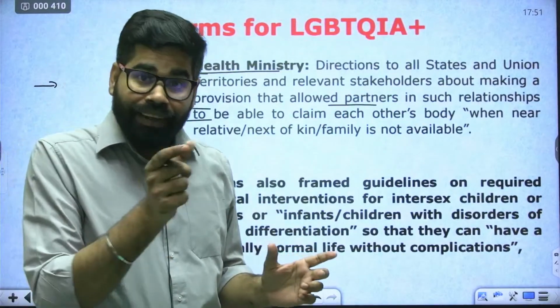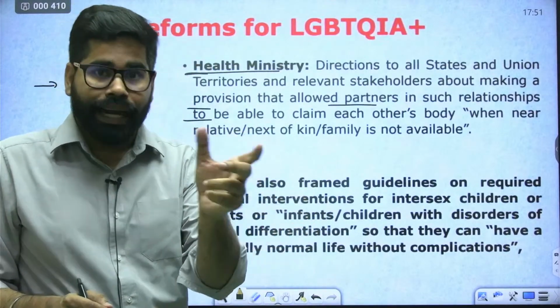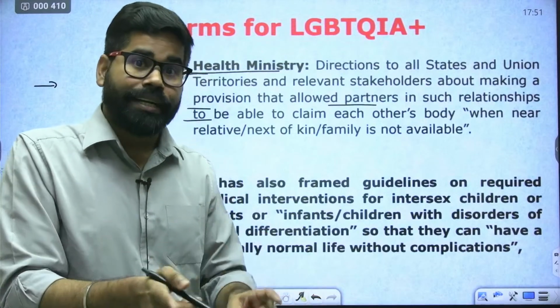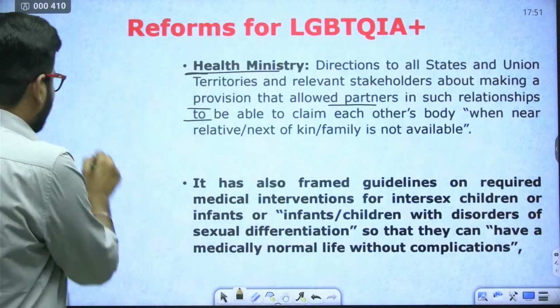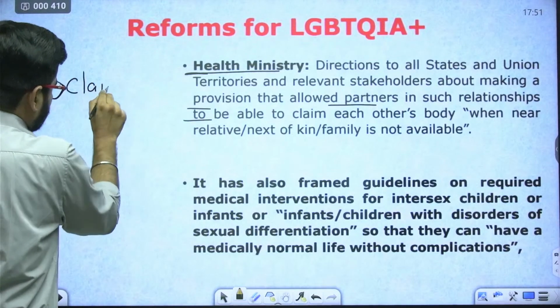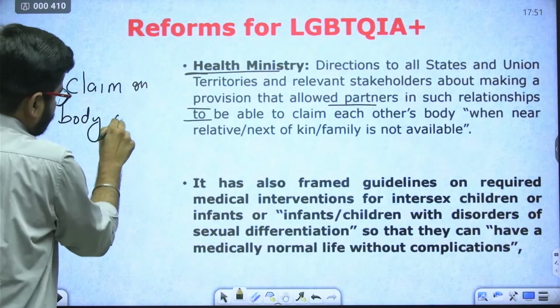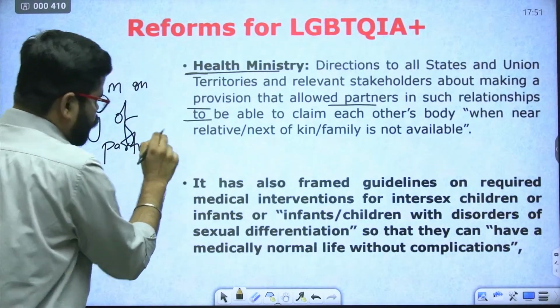So claiming the body of their partner has also been allowed, or government has given instruction that you have to make provisions for this. Okay, so claim on body of partner is also one of the parts.